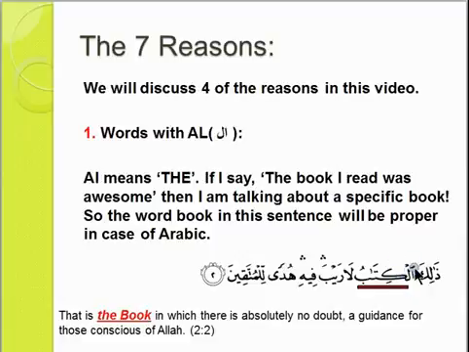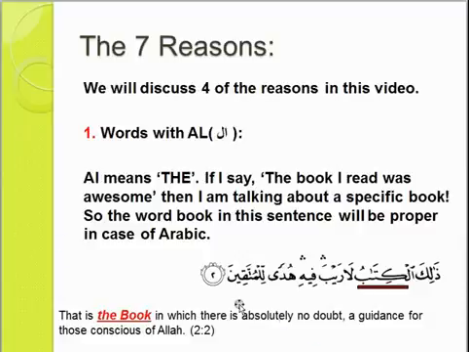This al is the reason which made this book proper. We are talking about a specific book, which is the Qur'an. So words with al are proper here. So that is one of the reasons which can make a word proper in Arabic.